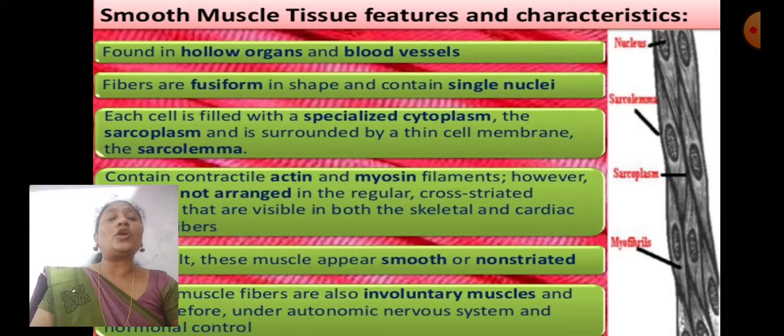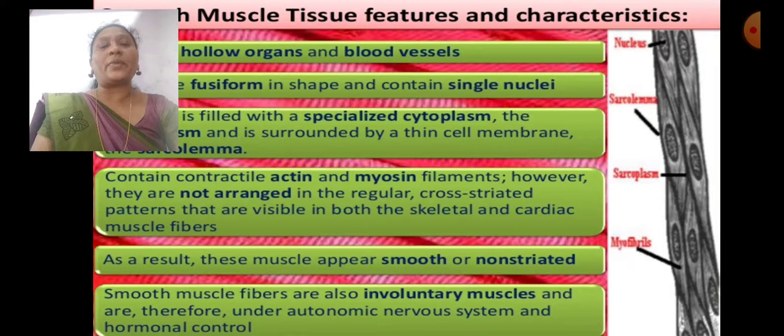Found in hollow organs and blood vessels, tube-like structures. Fibers are fusiform in shape and contain only a single nucleus. Each cell is filled with specialized cytoplasm, the sarcoplasm, and is surrounded by the cell membrane, the sarcolemma. They contain contractile actin and myosin filaments.